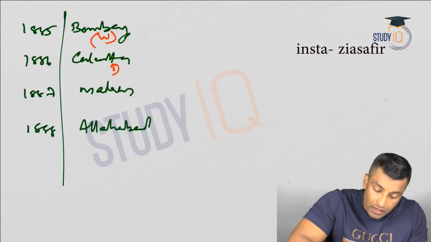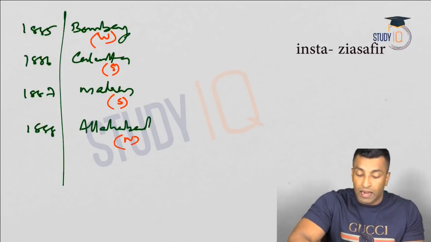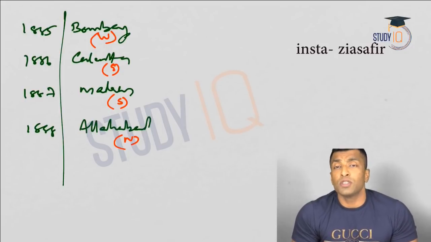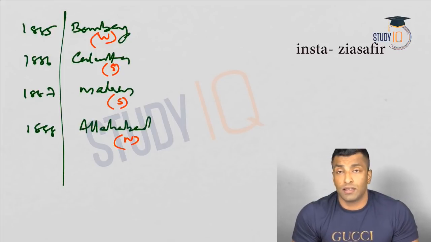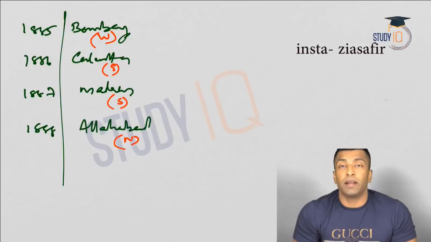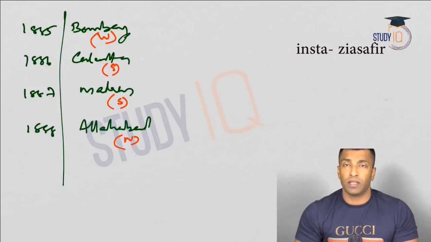This is in the western part of India, this is in the eastern part of India, this is in the southern part of India, and this is in the northern part of India. So what is the idea? Congress is not a regional organization. It's not an East Indian organization or South Indian organization. No, it comprises complete India. It represents all the areas.